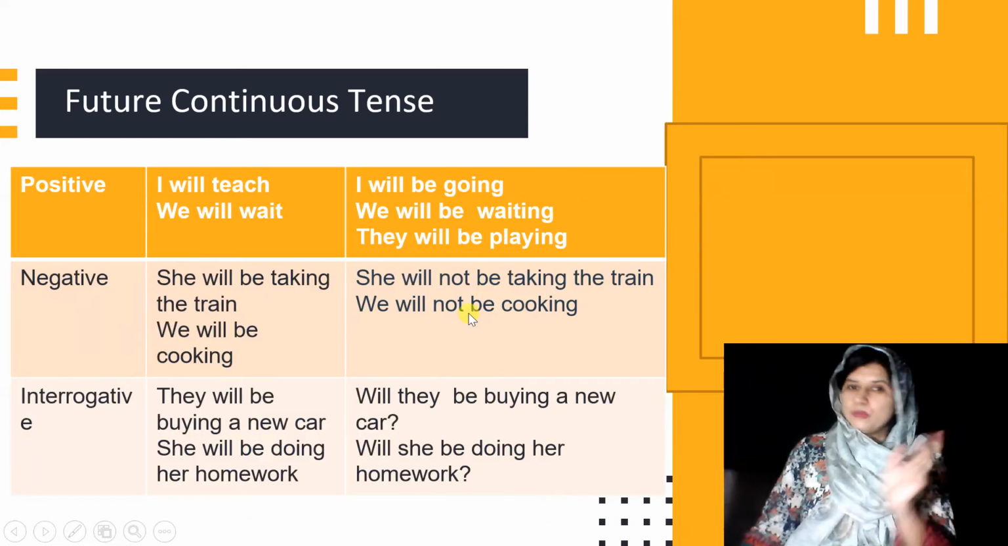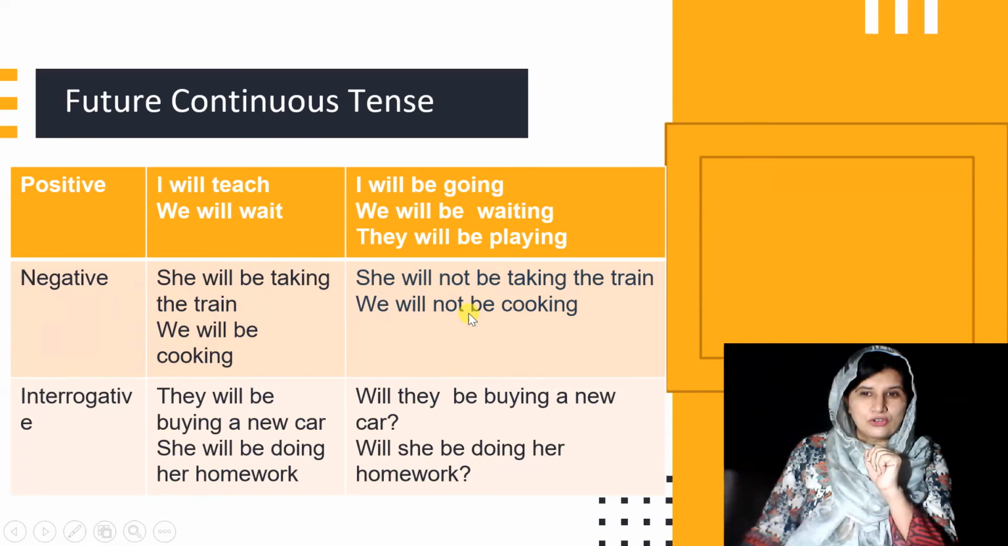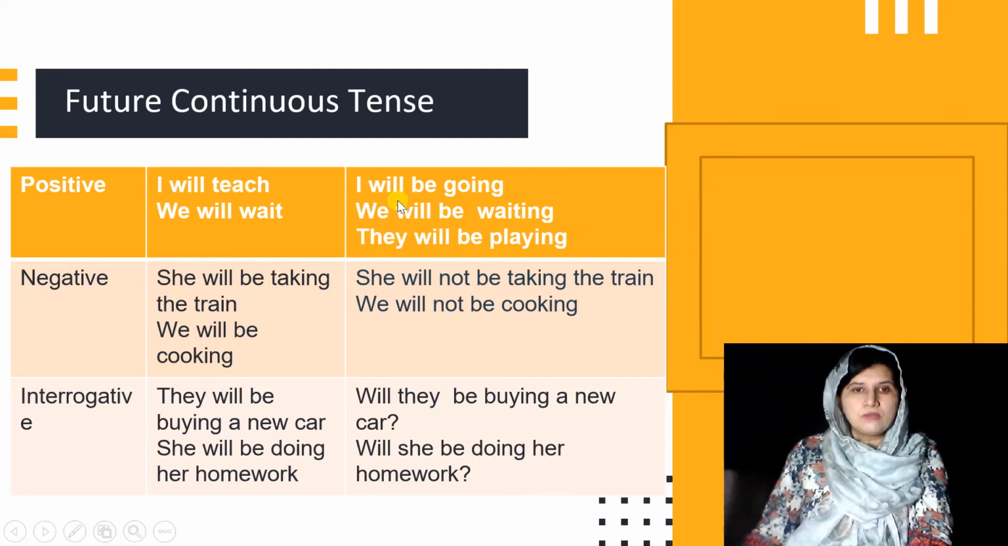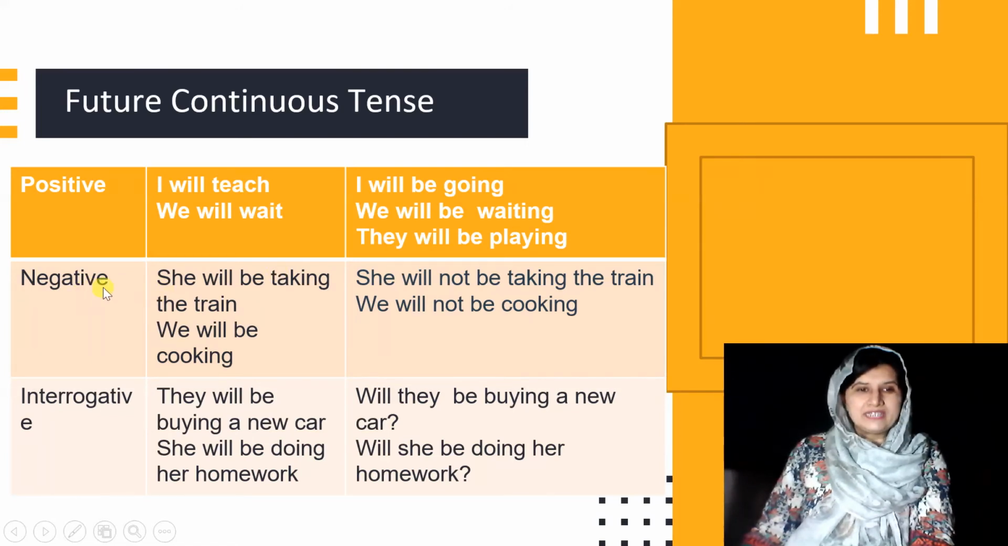Okay, we'll see some more examples of how to make future continuous tense, right? So here you can see that this is the simple future structure. I will teach. We'll convert it into continuous form. So how will we say? I will teach into I will be teaching. We will wait into we will be waiting. I hope it's simple.